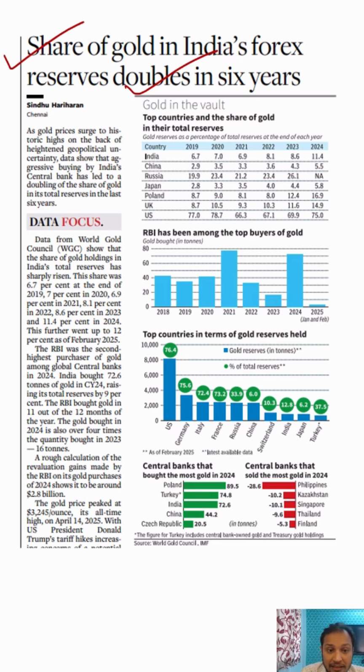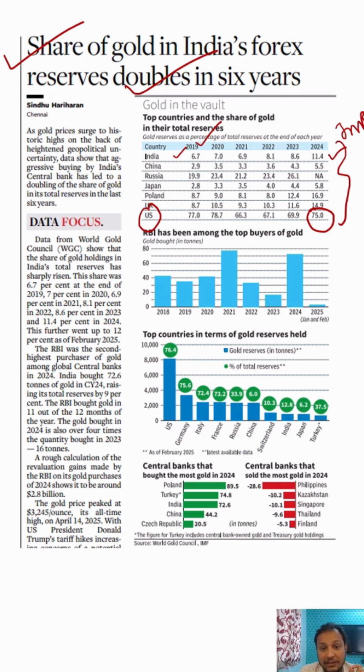You can see here they have given a graph. In 2019 gold comprised 6.7% of the total foreign reserve assets. Now you see it is around 11%. This is very, very important. Okay, so you can also see which country or which foreign central bank has the highest gold reserve. It is the US. You can see here 75%. So this can come. They have already asked you what is there in India's forex reserve. Now they can ask you what the composition is.